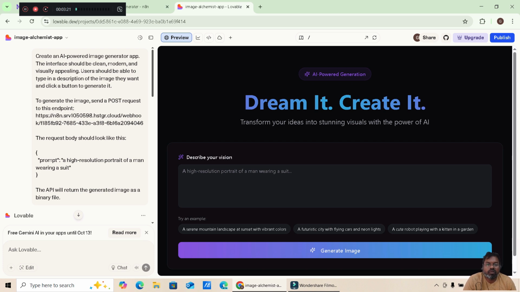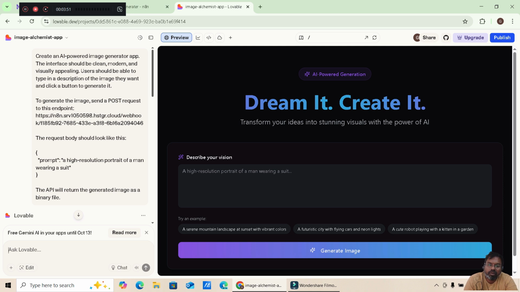So AI powered generation, it created the serene mountainscape landscape at sunset with vibrant colors, the futuristic city with flying cars. Any image can be generated now, and as you know, it has been done by OpenAI key and connected with n8n workflows.